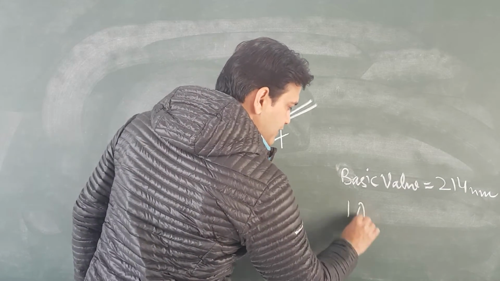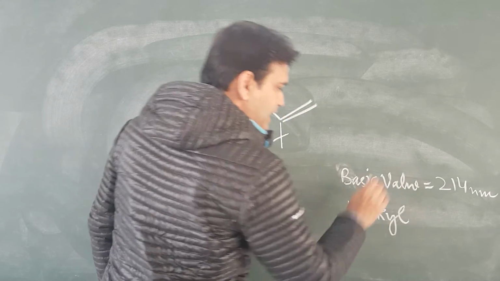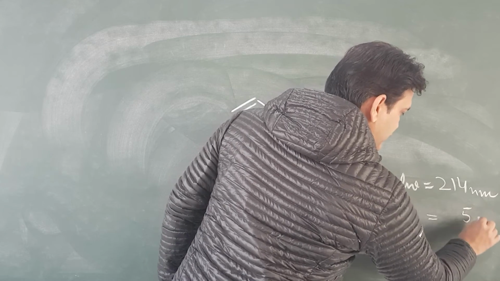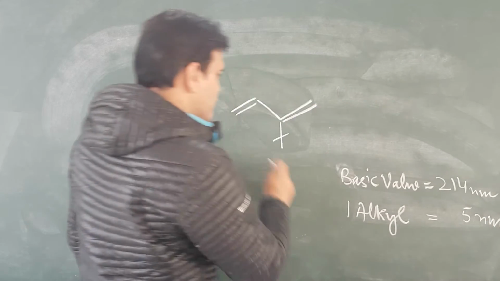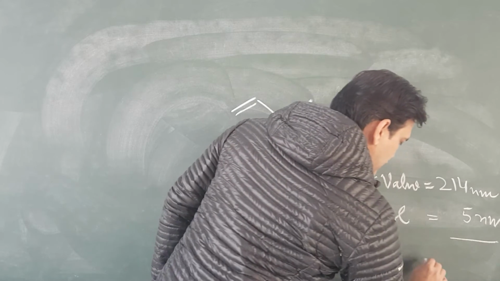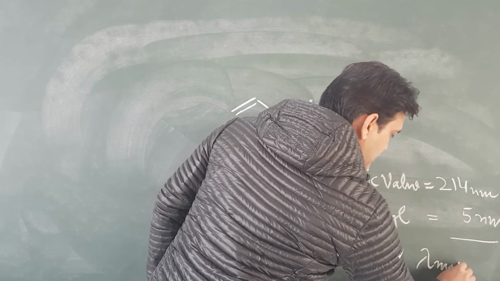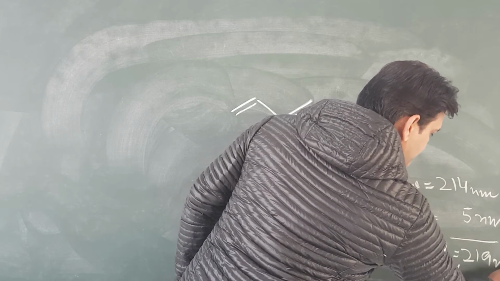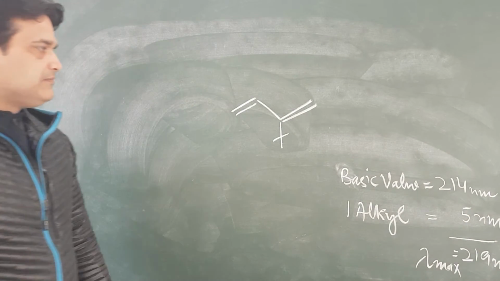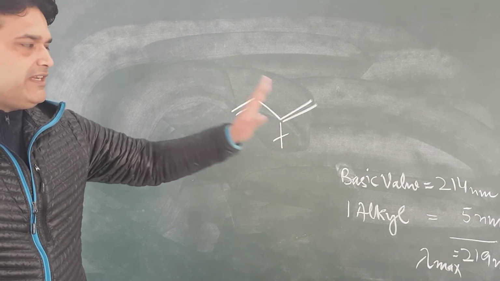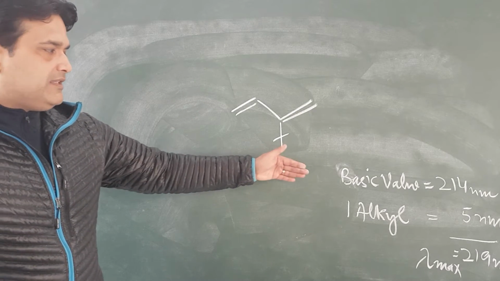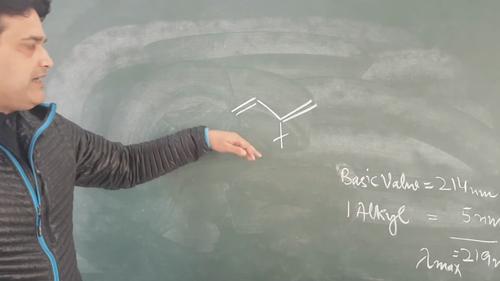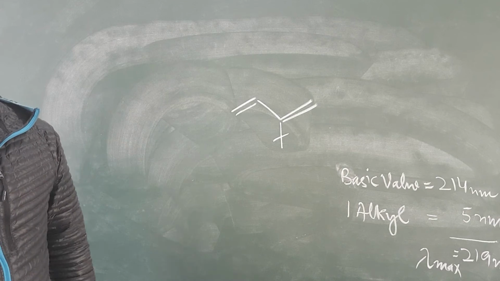So one alkyl substituent, and it will be 5 nanometer, and total lambda maximum will be equal to 245 nanometer. So in this way we calculate the total lambda maximum value from the basic value and substituents etc.